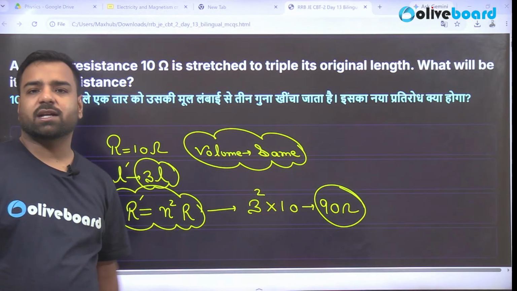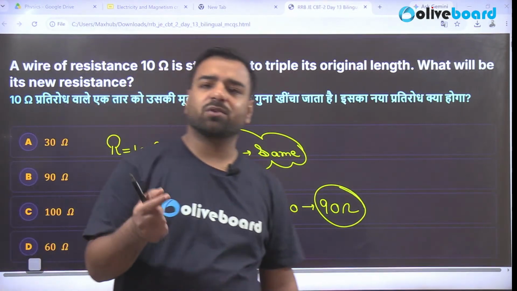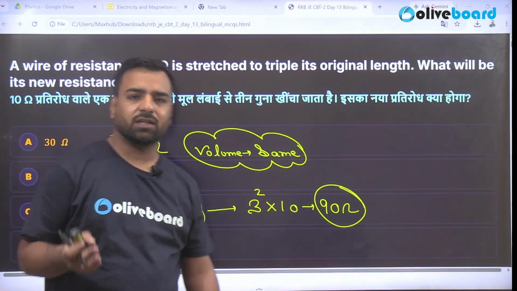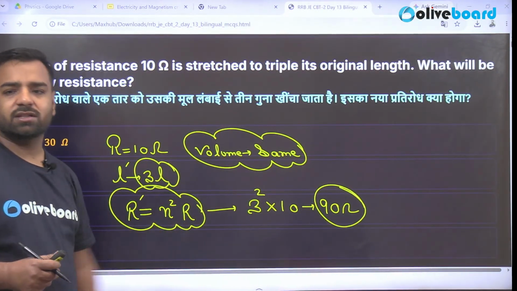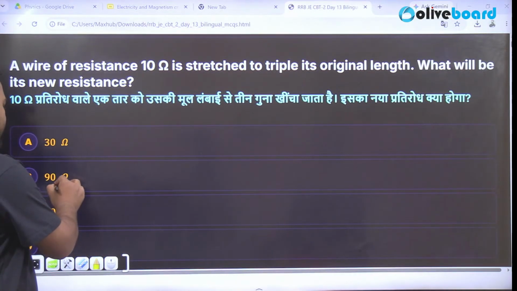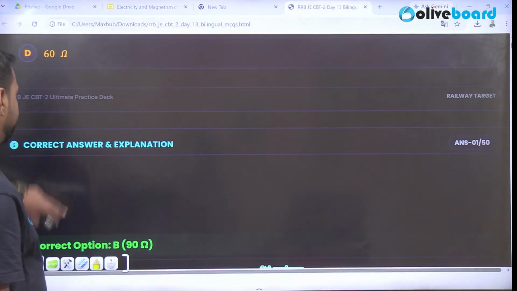So do not get confused. These types of questions are asked in the examination, and yes, those days are gone where simple questions were asked, where you put the value of resistance, put the value of length, and calculate the area. No, these questions must be logically understood, and that's why the answer will be 90. In most cases, the candidates will go with 30, but 90 is the correct answer, right?